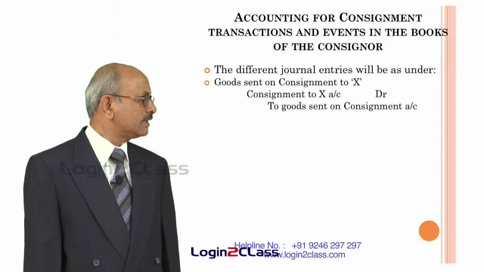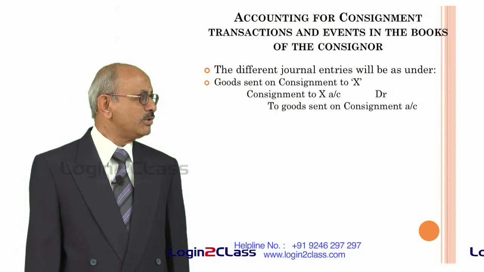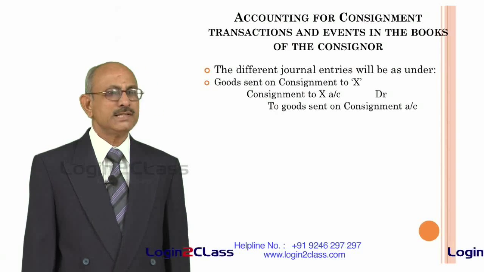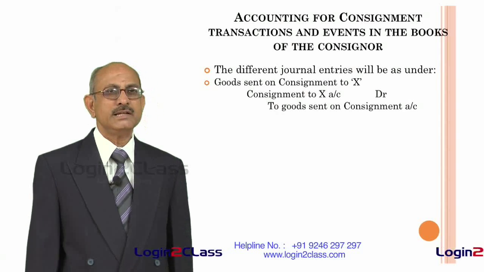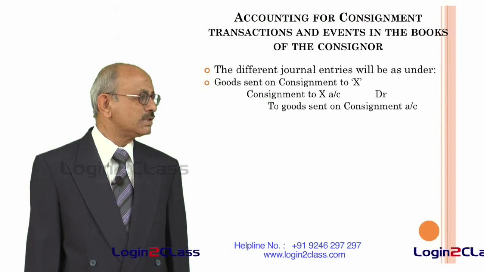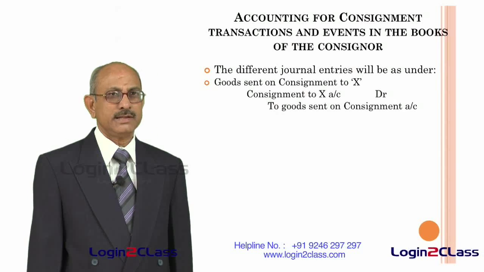So, here goods are sent on consignment to X, in which case consignment to X account is debited and goods sent on consignment account is credited. That is the first entry to be passed. That means, consignment to X account shows the amount of goods sent to X, and that account is debited.